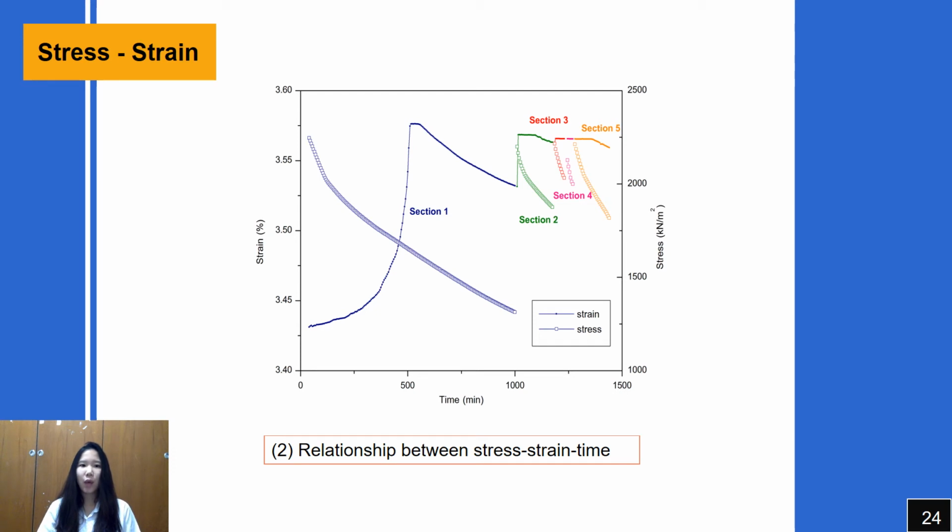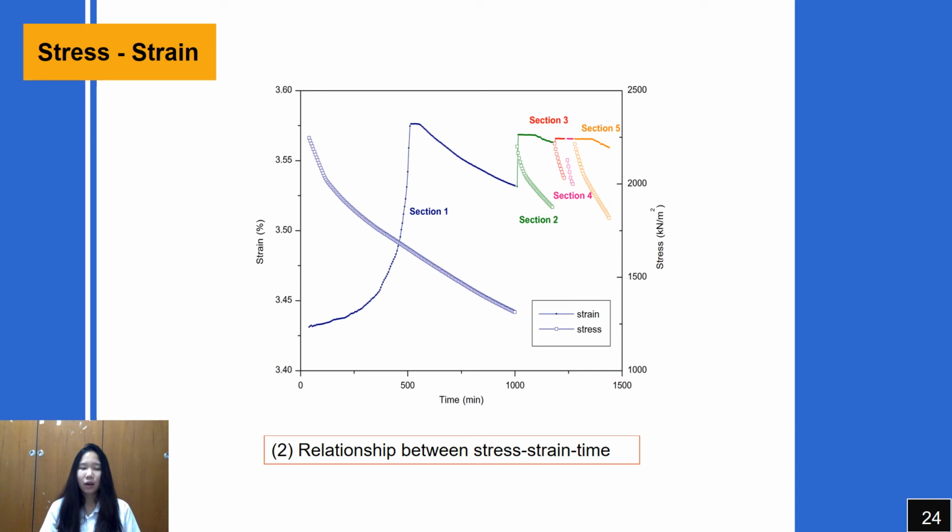Relaxation happens when the stress decreases but the strain is still constant, and creep happens when the stress is constant but the strain increases over the time period. For all the 5 sections, we can see the graph rising from one point to another, which causes the relaxation and creep of stress and strain.